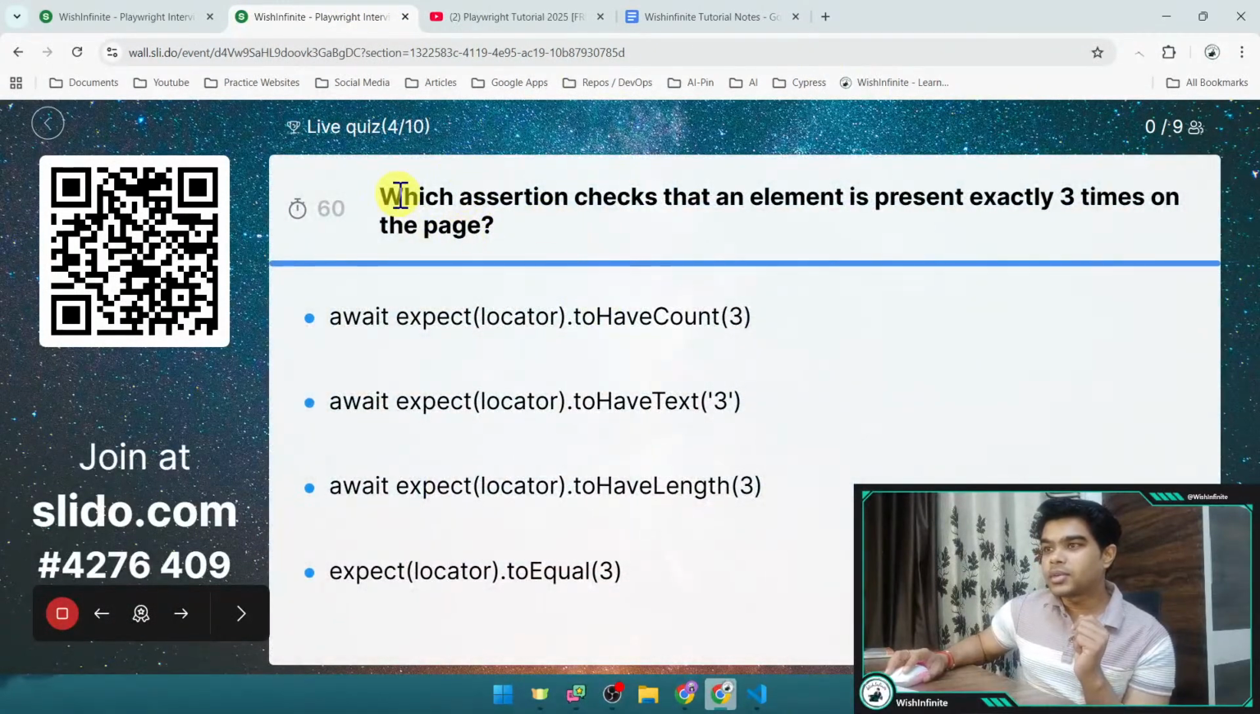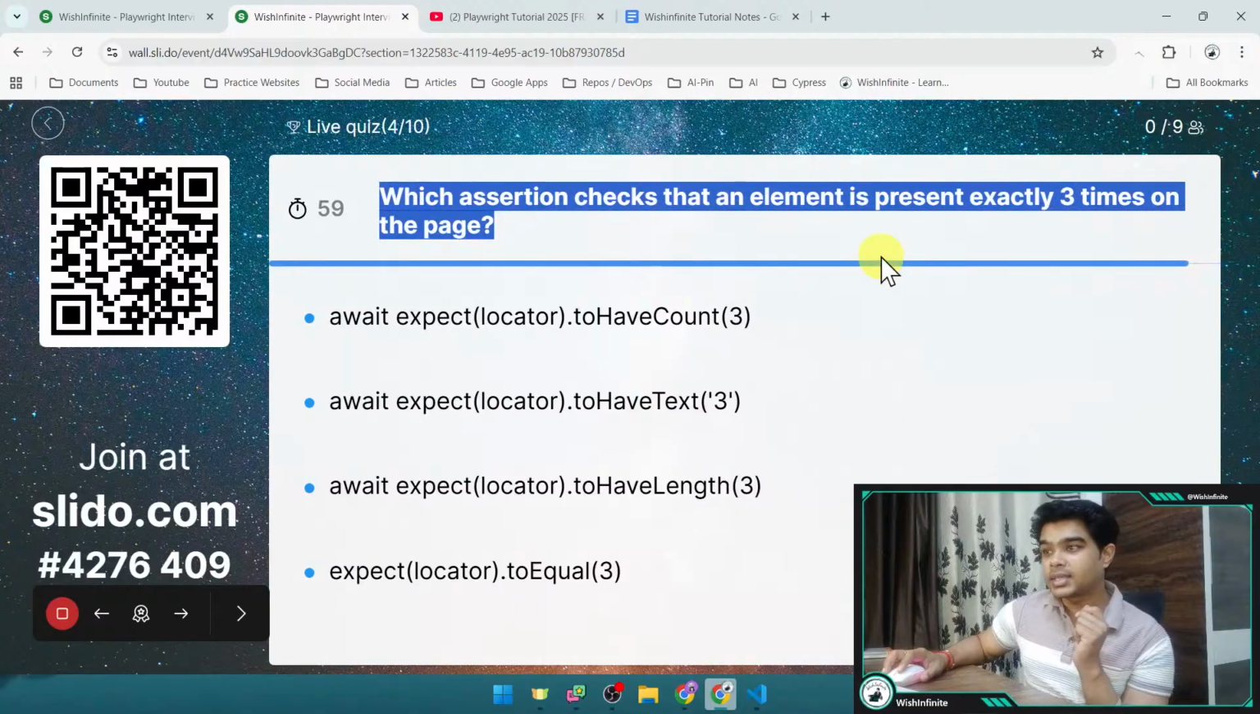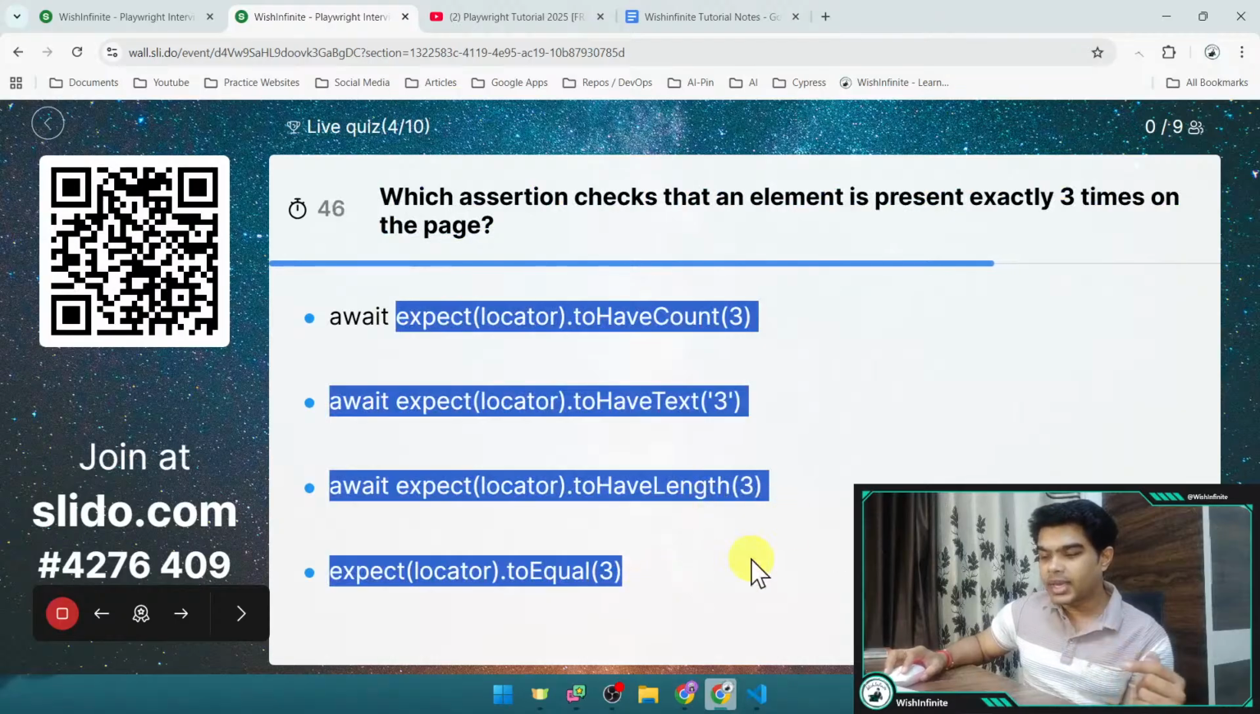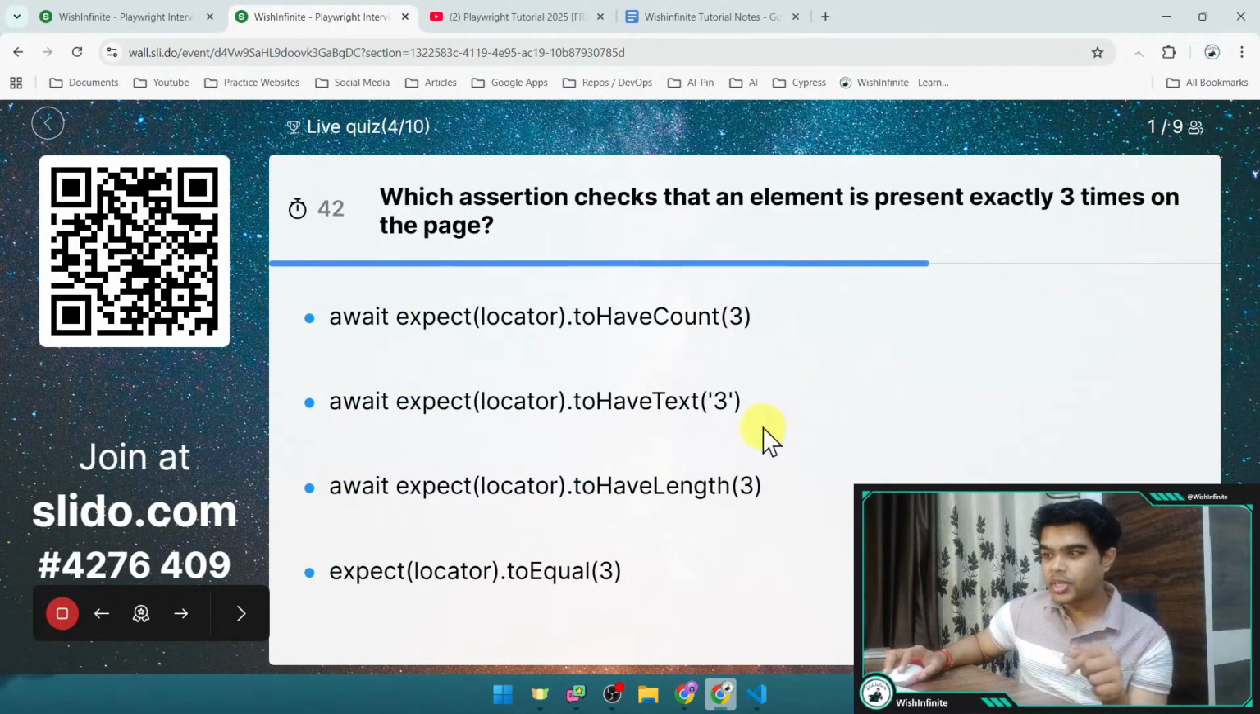And here is the question: which assertion checks that an element is present exactly 3 times on the page? So we want to check that a particular element is present 3 times on the page, and here are different options. I am not repeating these options, as it is code, so it would be easy for you to read on the slide, right? There are options A, B, C and D. Then select the correct answer.